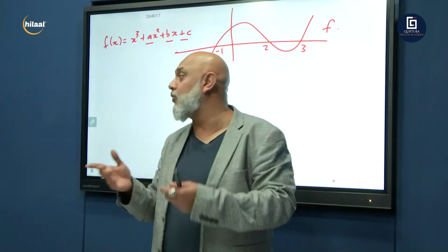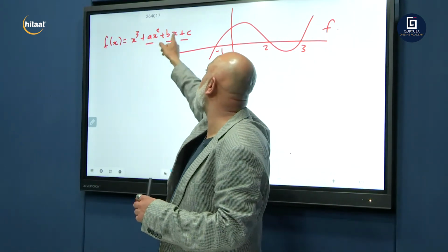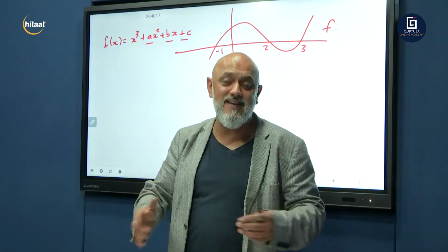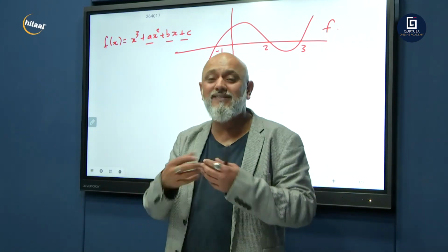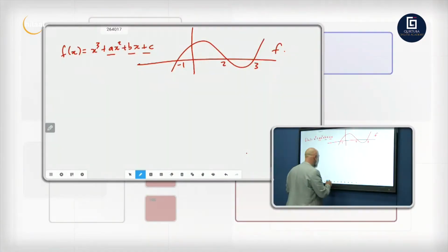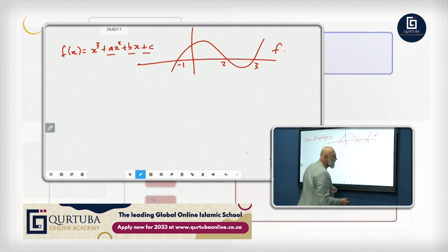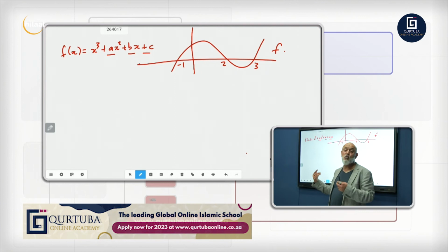And not only will they say a, b, c, they might even change it to a, p, q. It's the same thing, guys. Basically, what do they want? Find the equation. Okay, where do we begin? Now there are different forms of graphs, and hopefully I'll finish everything in the 7 minutes, but I don't think so. We might do 1 or 2 now.